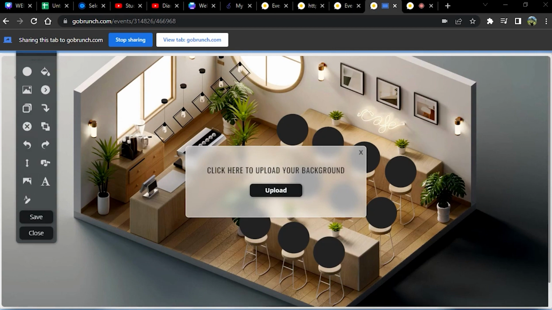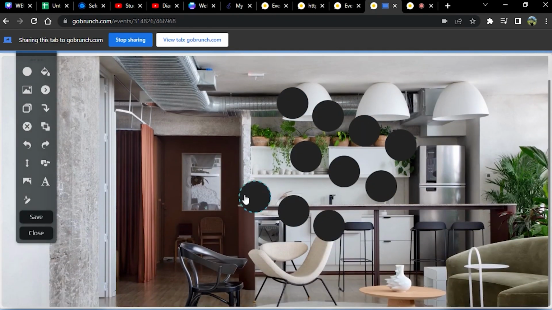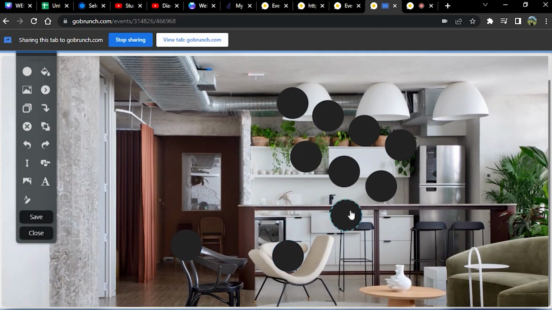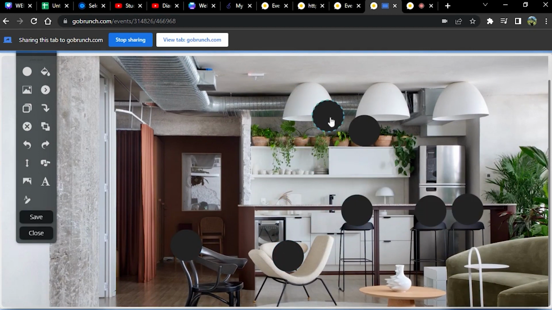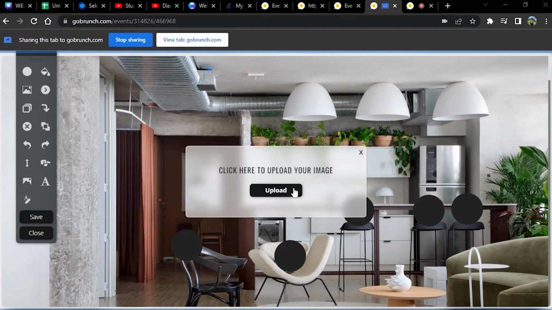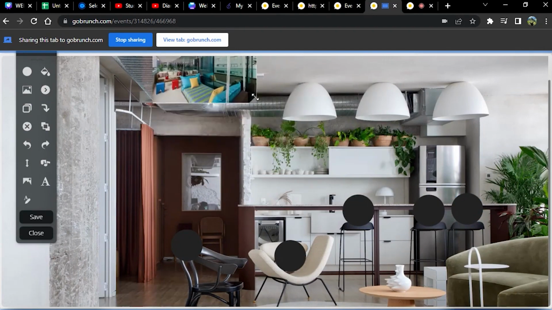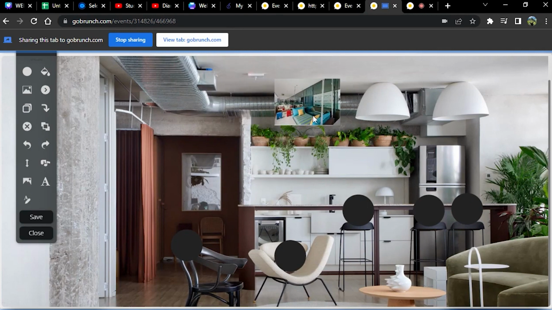Yeah, let's see how we can do this kind of art gallery, or this kind of portfolio. Doesn't matter if you offer a service or a product. So right now I customize my background and I organize my circles. What I'm going to do now is play some images so people can see my gallery. All right. So I'm going to add right here. I'm going to place it on the top of the lamps.